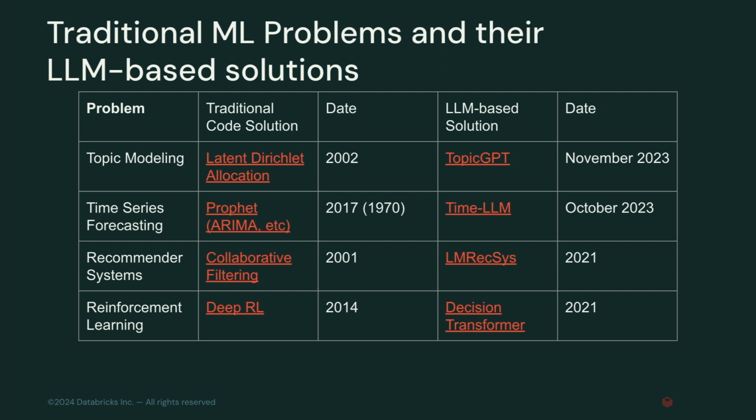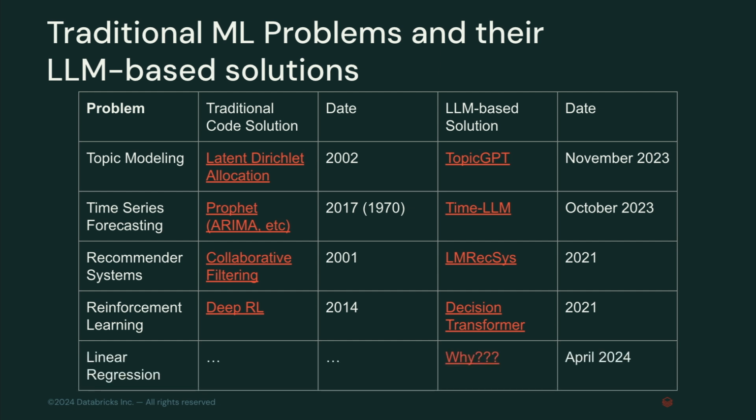I was talking with someone today about time series forecasting. They have an ARIMA model. Do you really need to use a large language model that's perhaps like millions of times the size of it and probably costs more to host and all of that? There's some cases where it's even more obvious, right? Someone has a paper on doing linear regression with language models. If you are doing that in industry, your boss is probably not going to be very happy.